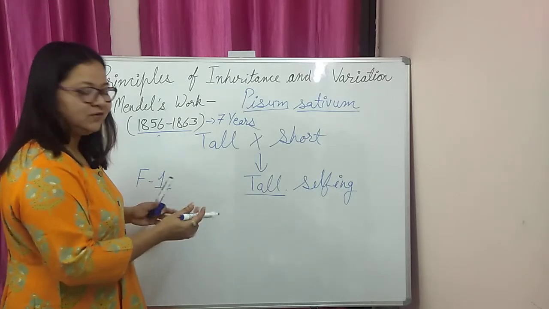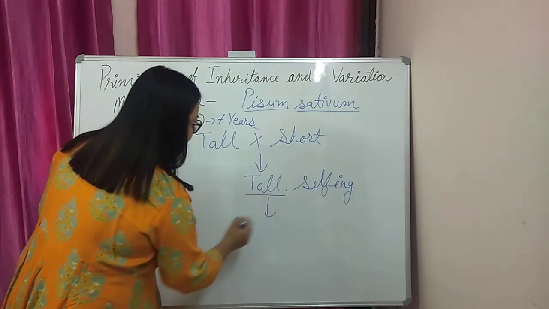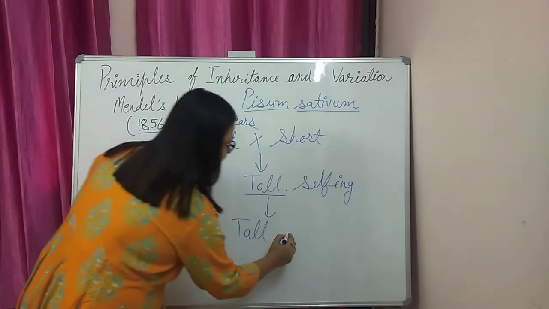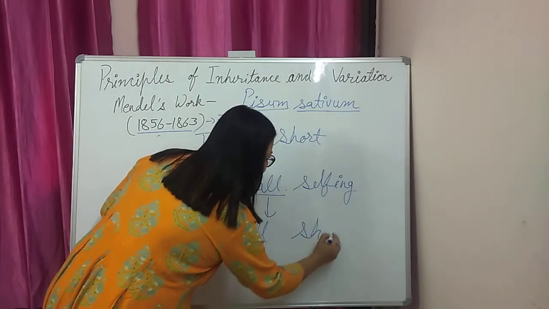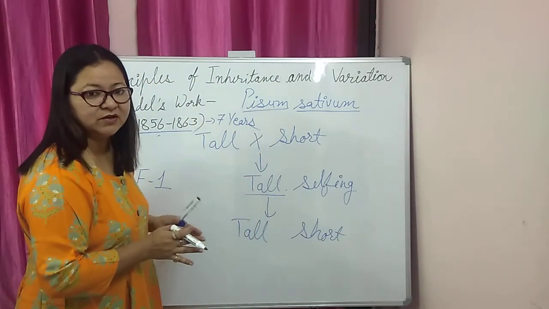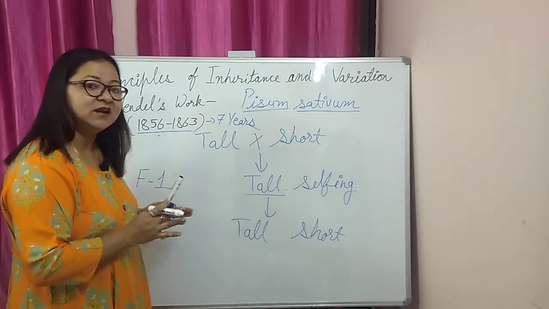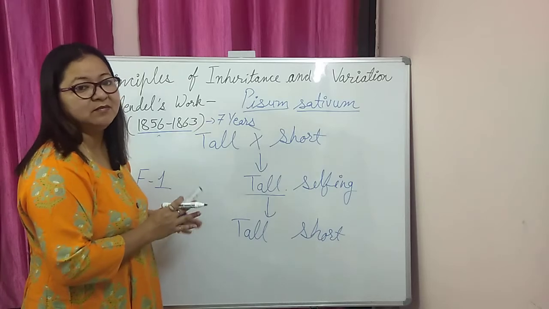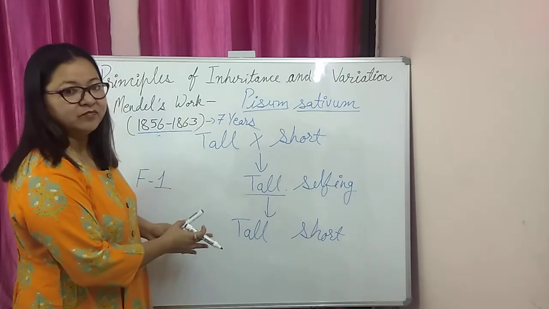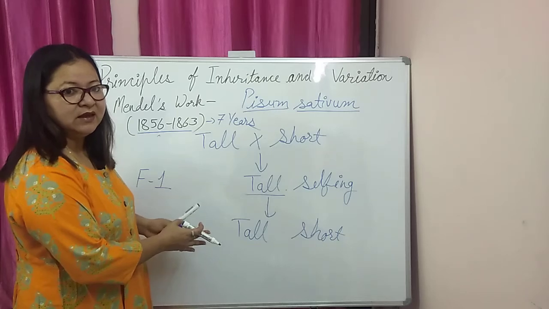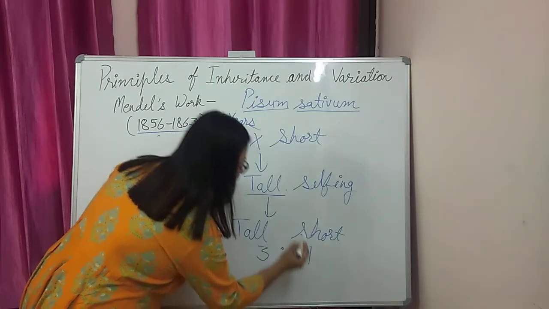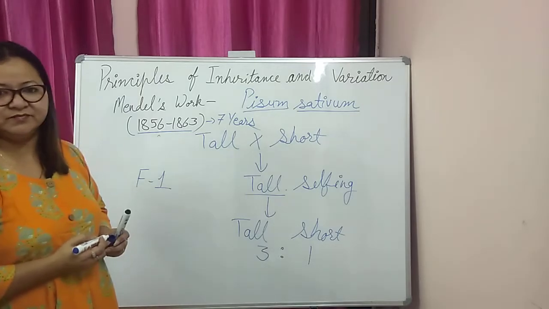He was surprised to observe the result: some were tall plants and some were short plants. For the first time in biology, Mendel used statistical analysis and mathematically recorded these features, and he calculated a ratio of 3:1 in this generation.